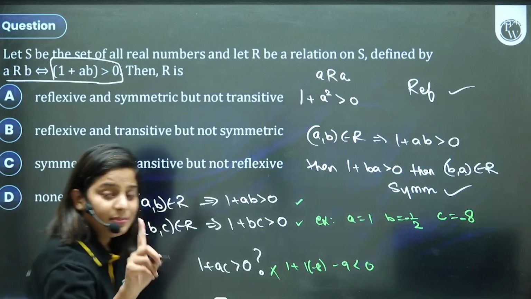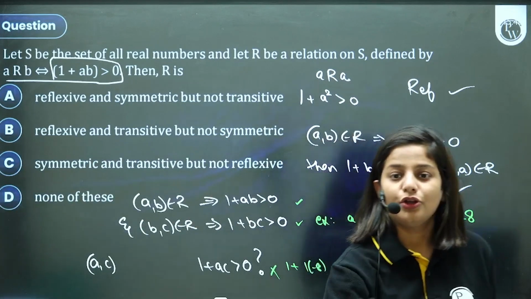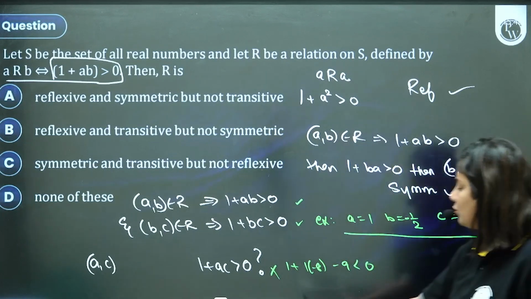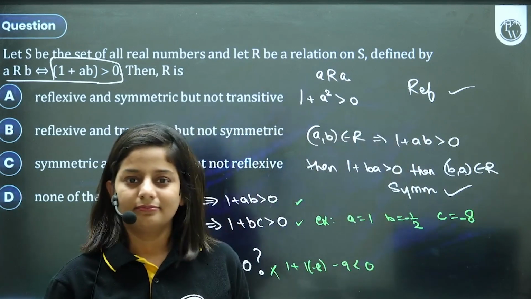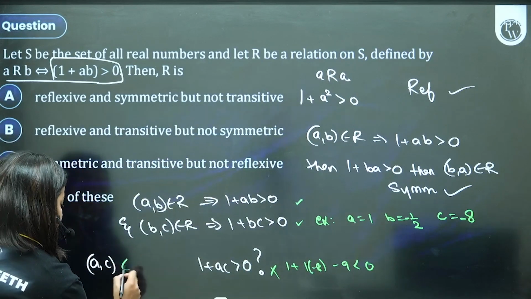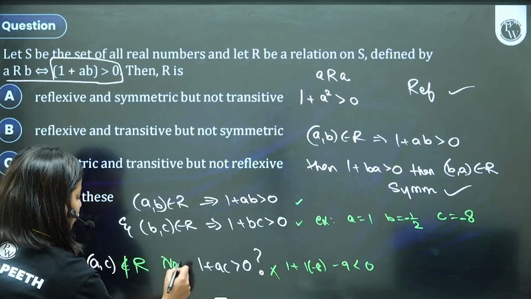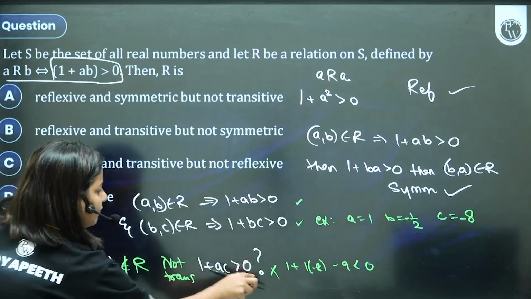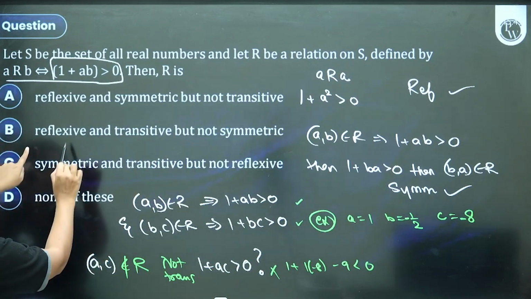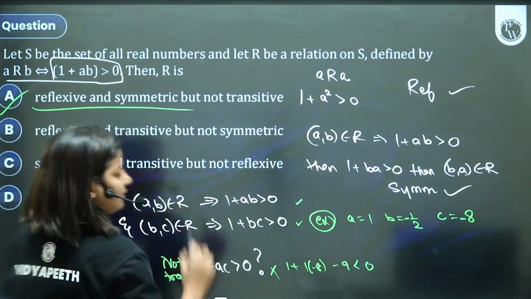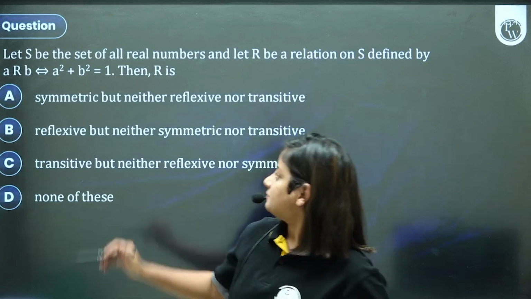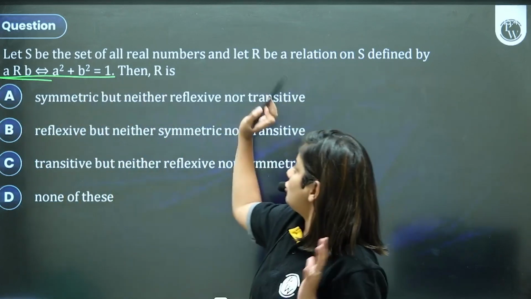So one example is sufficient to disprove anything. Just one example is sufficient to disprove anything, and we've taken this example. You can take any number of your choice. Think a little and it comes. It's practice, right? So A comma C does not belong to relation and it's not transitive. Disprove means one example is important. So it's going to be reflexive and symmetric but not transitive. Option A is correct for this. Let's go to the next one. Again, there is a relation on real numbers.